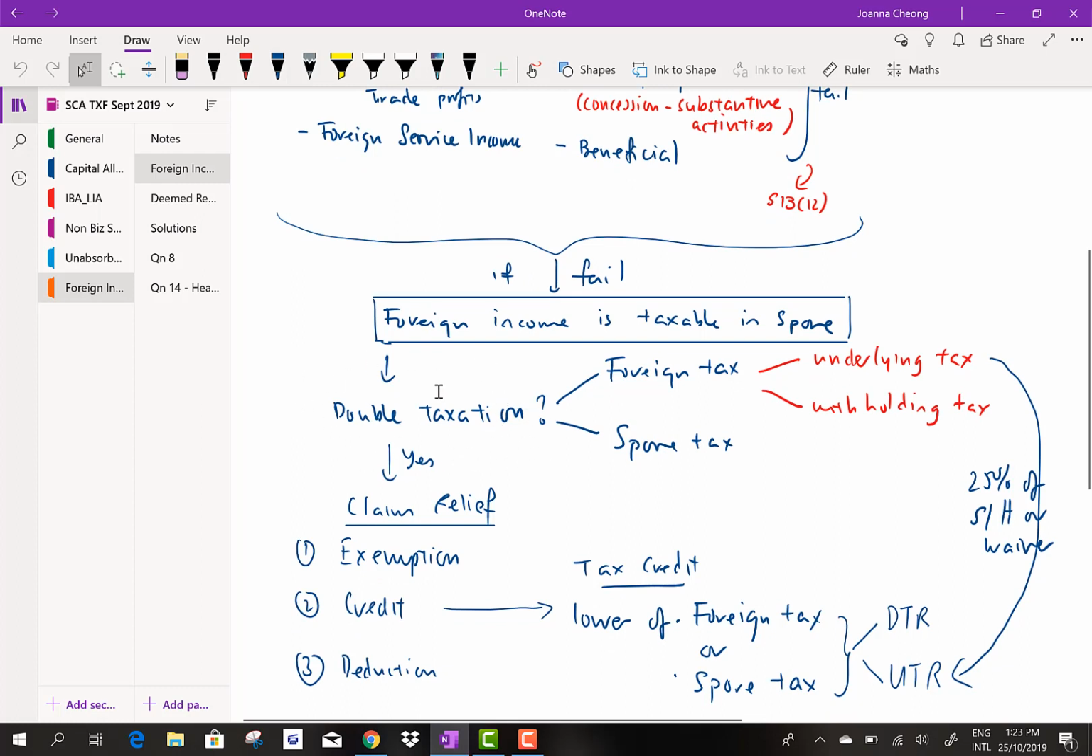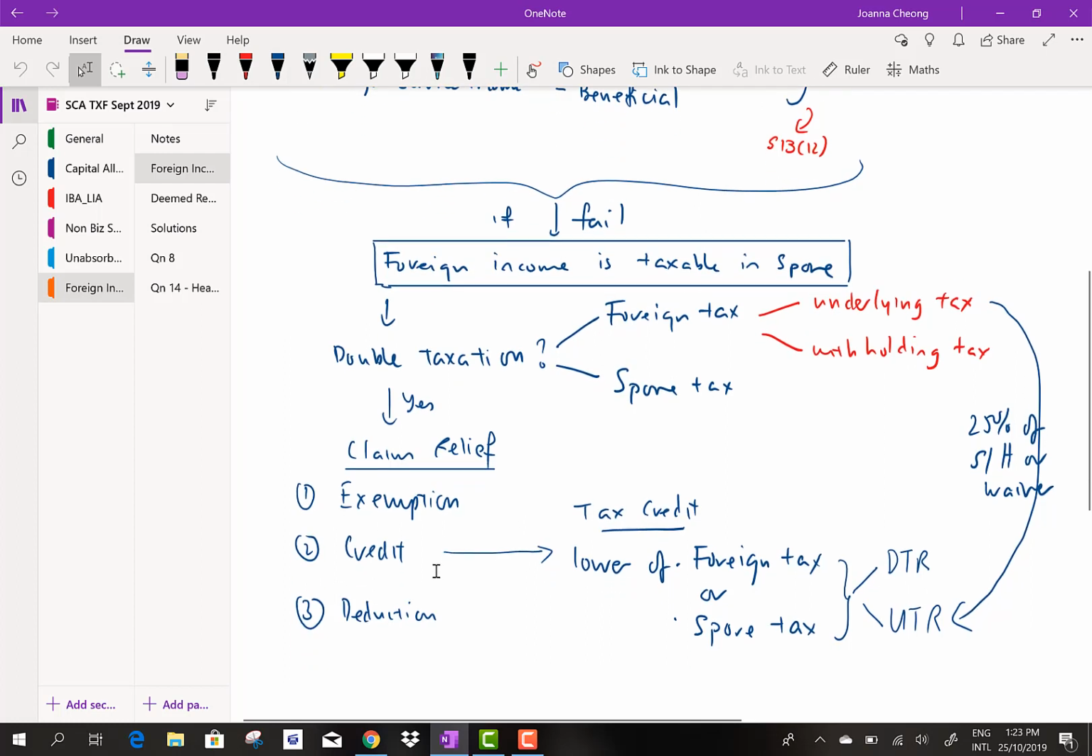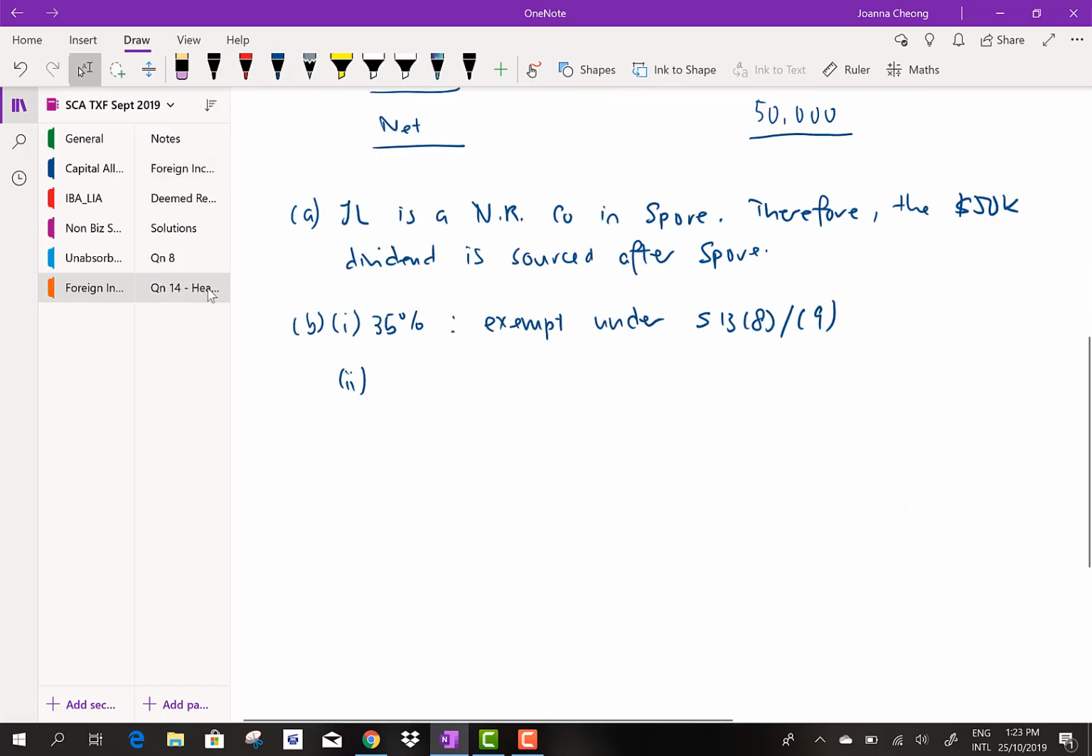Yes, because there is already tax suffered in Republic of Independence. So now when you want to remit back the income in Singapore, you have to pay tax again. So accordingly, there is a double taxation. Alright, however, in this question, they only suffer underlying tax. They did not suffer withholding tax. So if you allow them to claim a relief, which is a credit method, you can only claim relief on the underlying tax that they suffered, which is the $5,556. Okay, so how would you want me to write this answer?